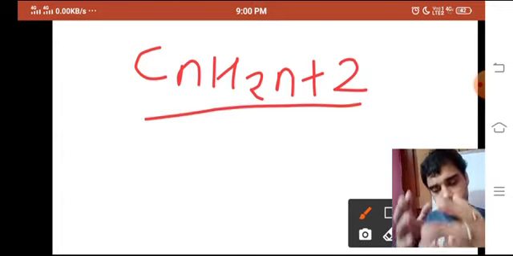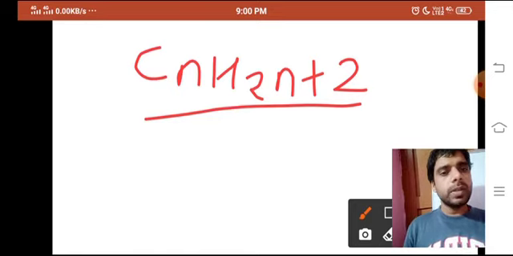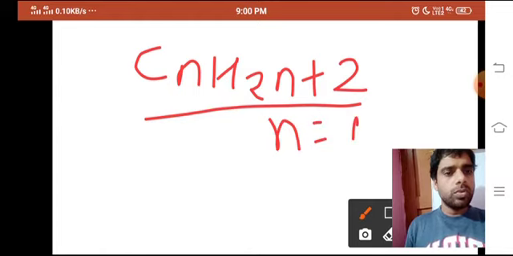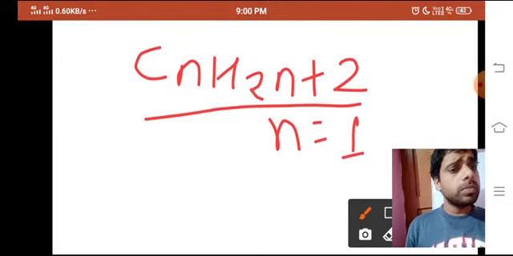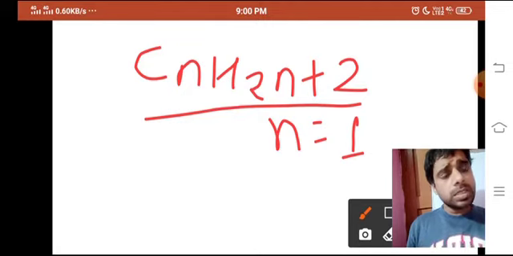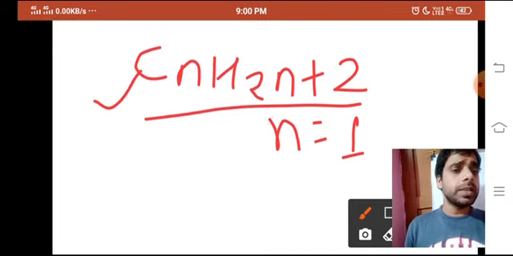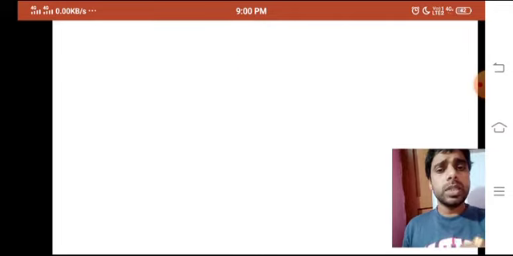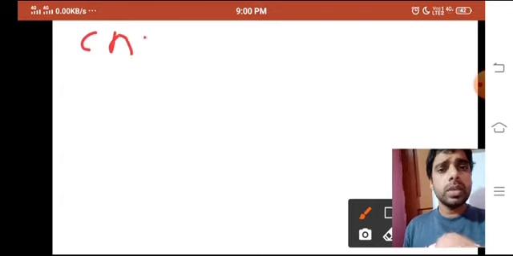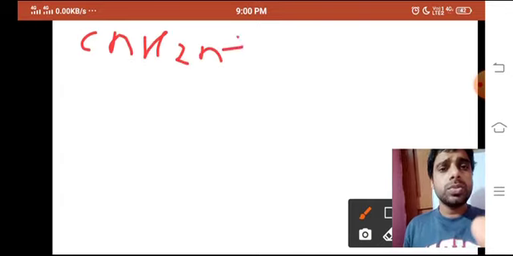I have to write a series of compounds on the basis of this formula, where I will take n equal to 1, n equal to 2, n equal to 3, n equal to 4, and so on. Then we will see a number of compounds form that belong to the same family with the same general formula. So we will write the different organic compound names. The general formula is CnH2n+2.